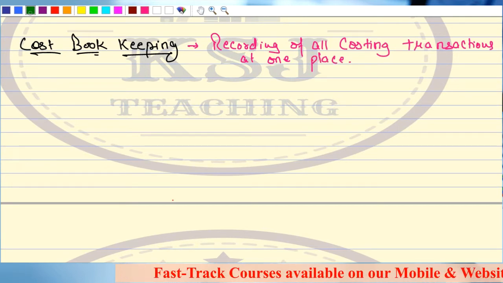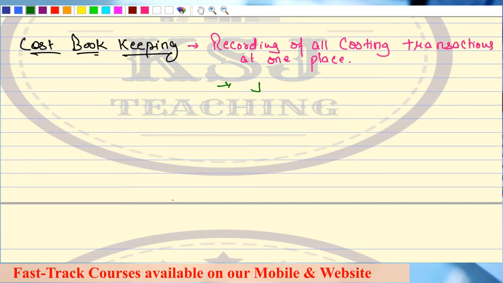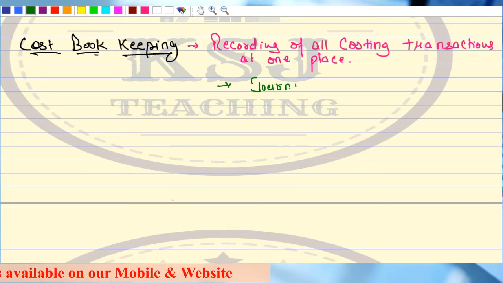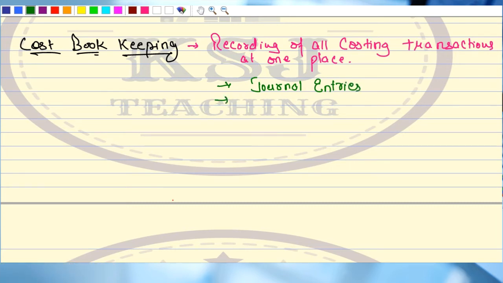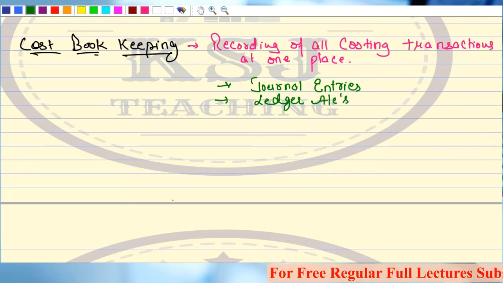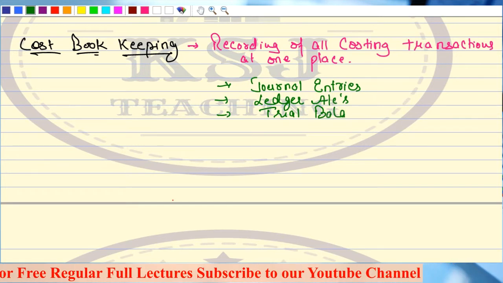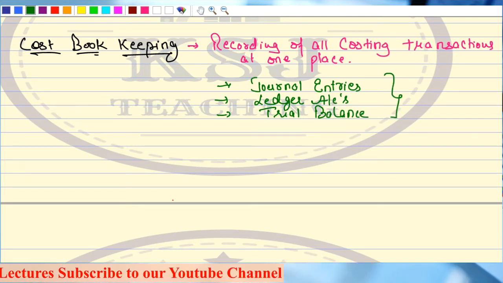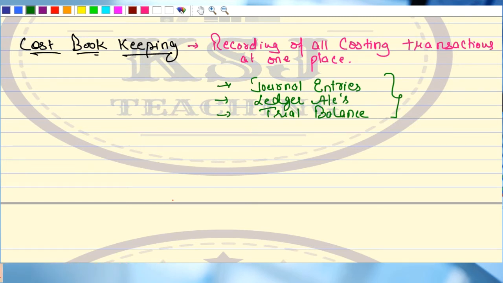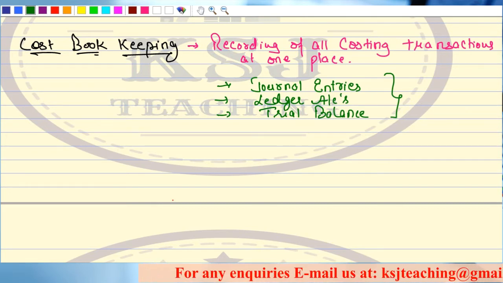Now the process will remain the same, sir. We'll first discuss the journal entries, right? From journal entries, we'll prepare ledger accounts. And from ledger accounts, we'll prepare the trial balance also. In some of the questions, the trial balance can also be asked. So these are the three things. We are not going to prepare trading, P&L and balance sheet because that is a financial part. Looking from the costing perspective, we have to do just three things: one is the journal entry, second is the ledger account, third, at the maximum, is the trial balance.